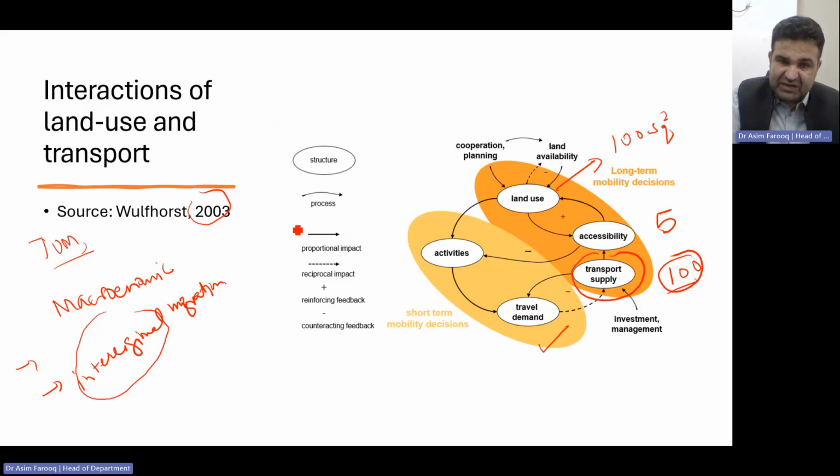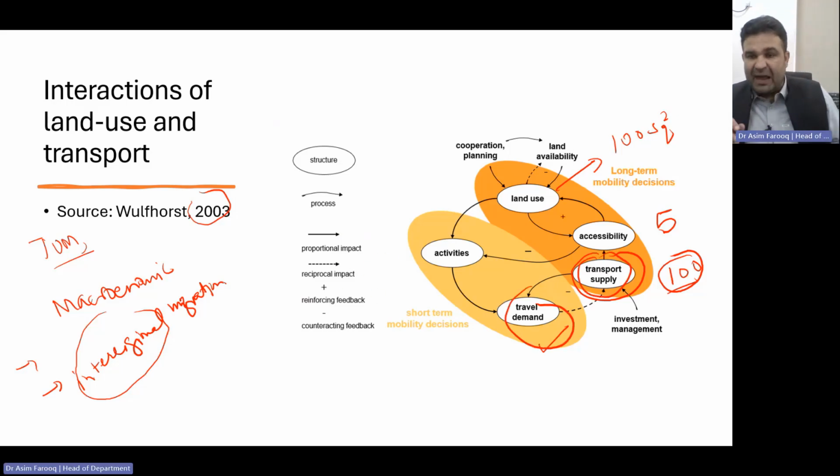But if the activities are increased, there is a reciprocal and proportional impact between transport supply and transportation demand. So the balance between these two variables is important. If any limit is exceeded, then reciprocal impact will start here, as you can see. As I already mentioned, negative means reciprocal impact.